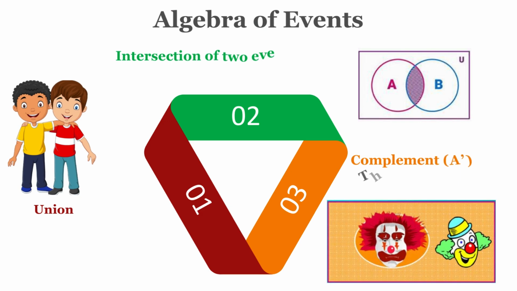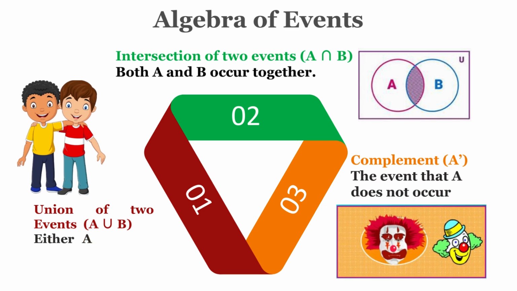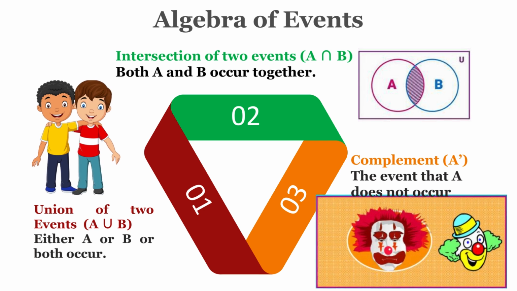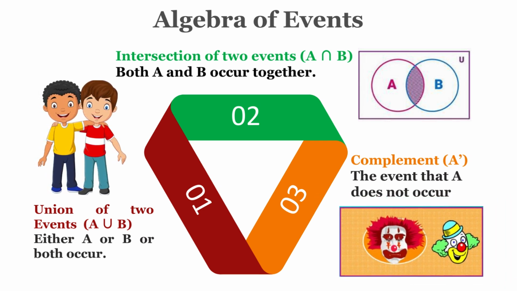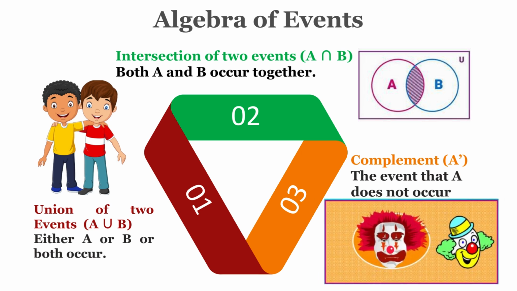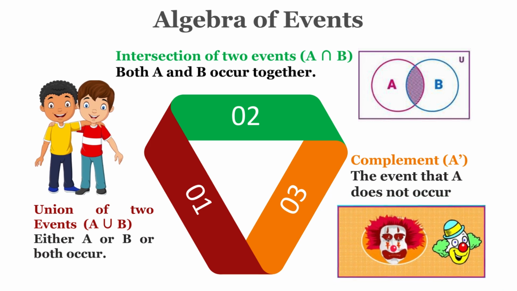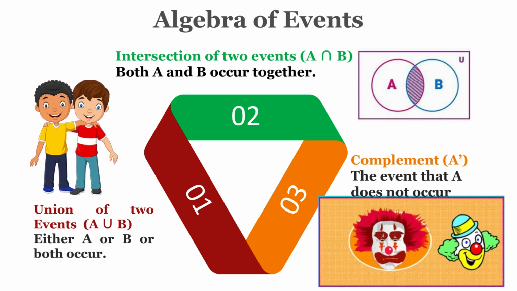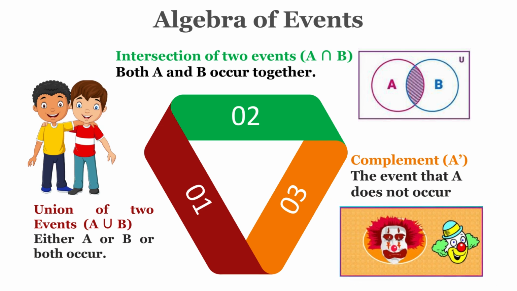Algebra of events. We perform operations on the events. Union, A union B: either A or B or both occur. In the intersection, A intersection B, both events A and B occur together. The third one is the complement of event A, which means A does not occur. These are the three types of the algebra of events.